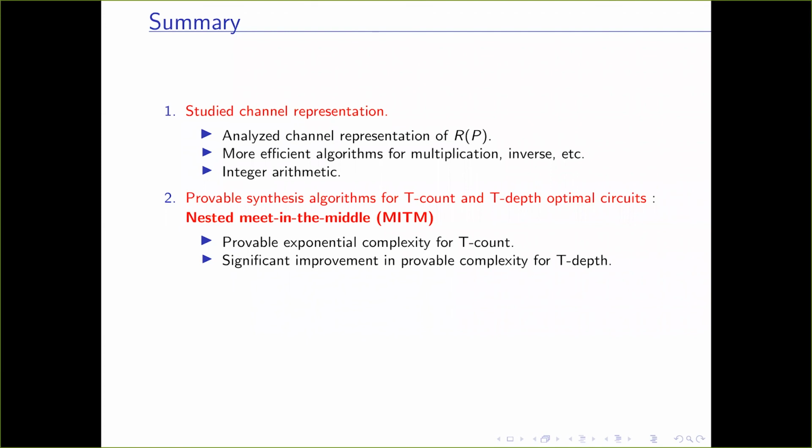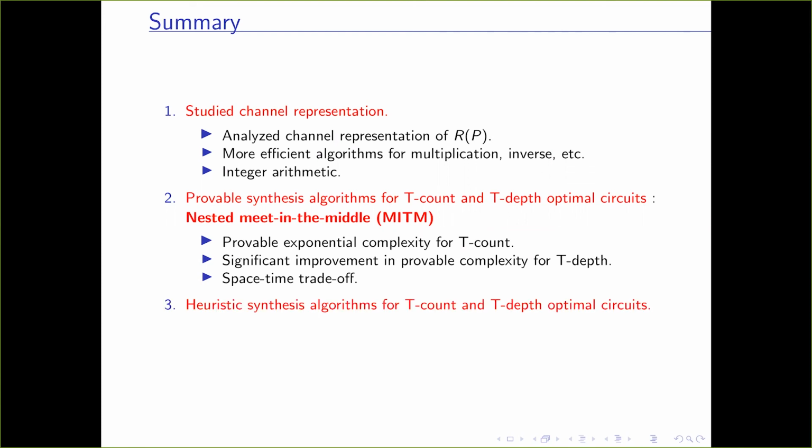It gave a significant improvement in the provable complexity for T-depth. It also helped us achieve some space-time trade-off. We gave heuristic synthesis algorithms for T-count and T-depth optimal circuits. This gave a polynomial complexity algorithm for T-count and quasi-polynomial complexity for T-depth.